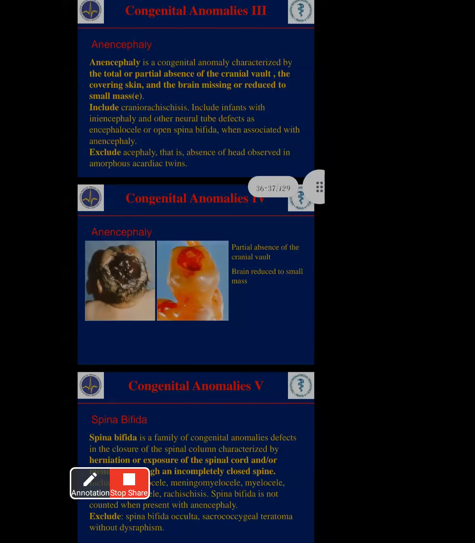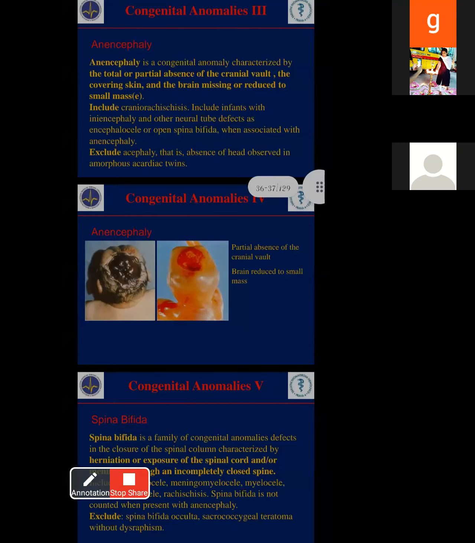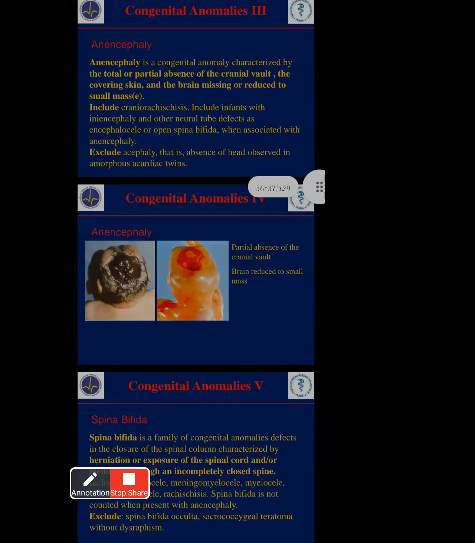Brain missing means not really missing, but small tumors or masses are involved in the brain. This happens only because the cranial vault is not closing properly. That's why people get this; it is also a hereditary problem related to genes.